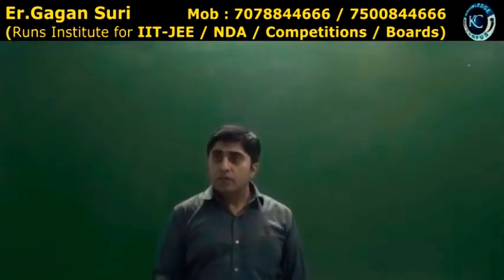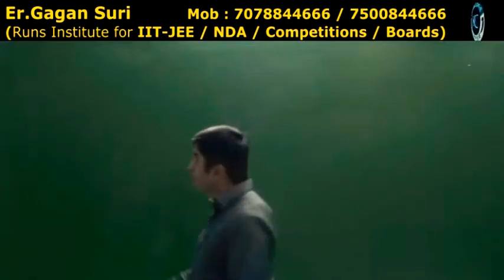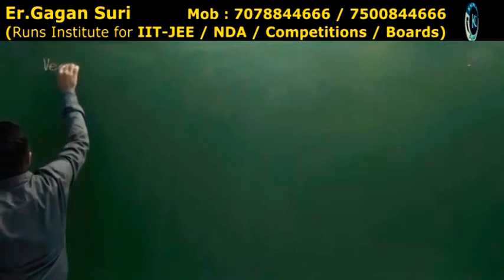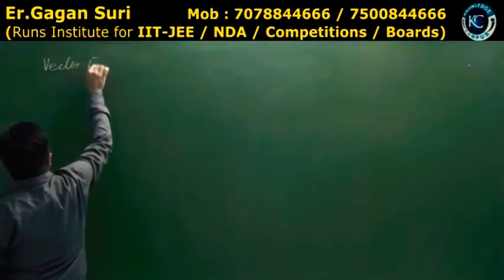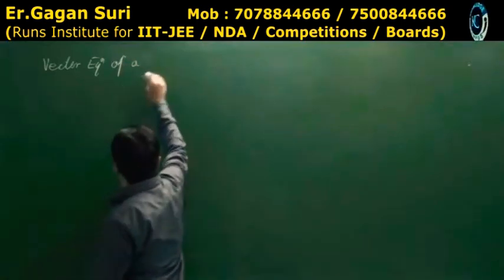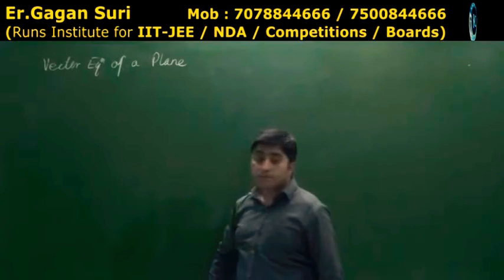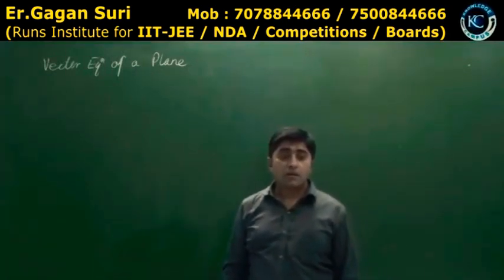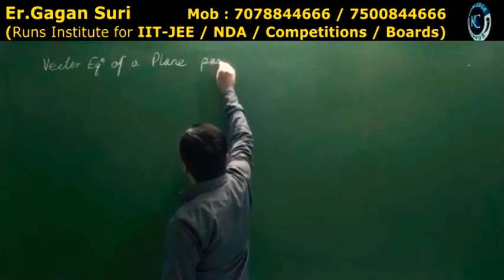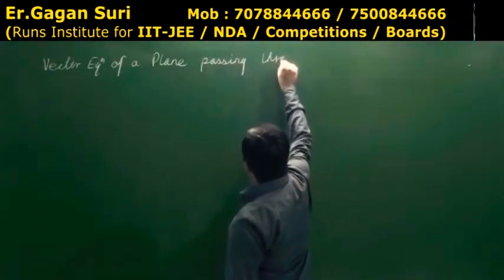Is that clear? So first, you note down the heading. Equation, or I can say vector equation, of a plane passing through a given point.